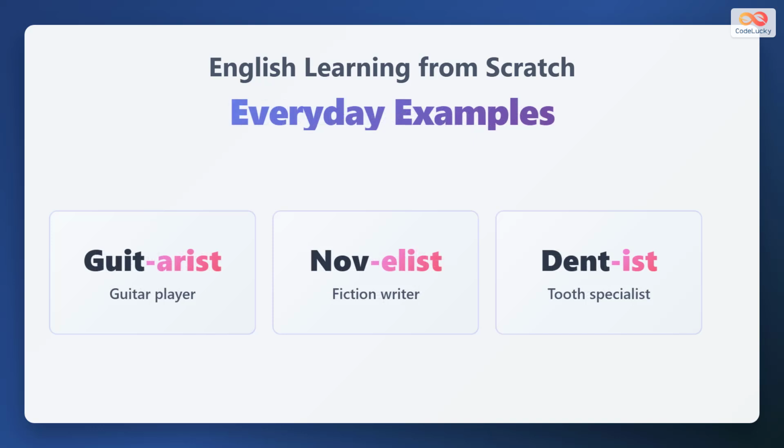Guitarist is a guitar player who performs music on stage. Novelist is a fiction writer who creates stories and books. Dentist again, the tooth specialist who cares for your smile. These common words show how ist works in daily English conversation.